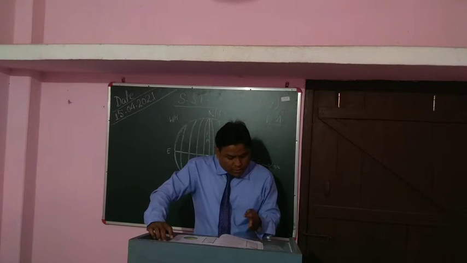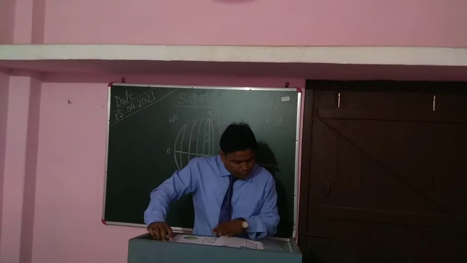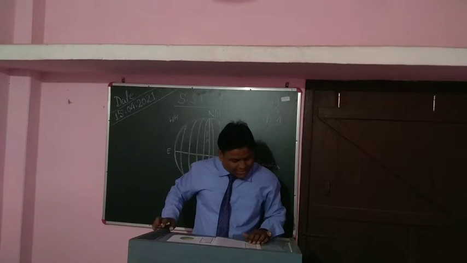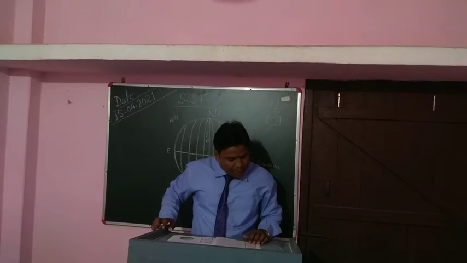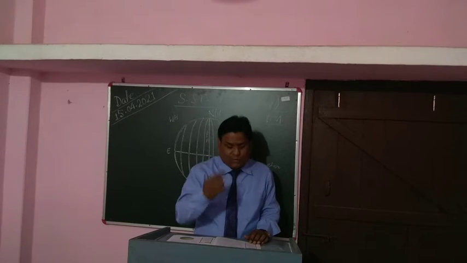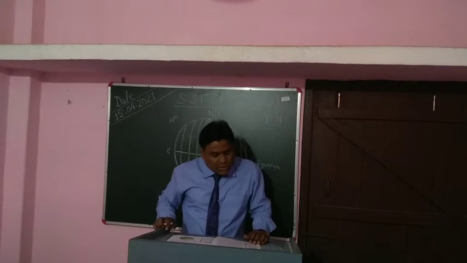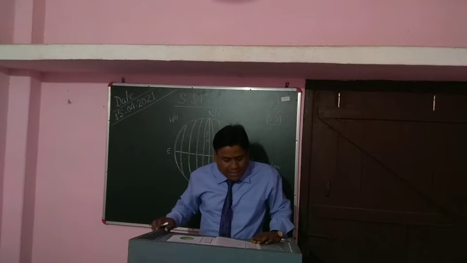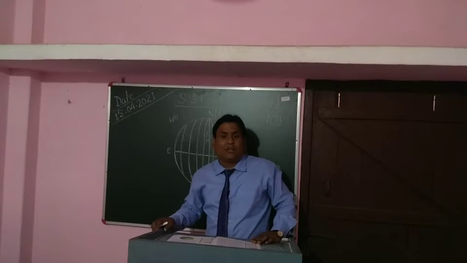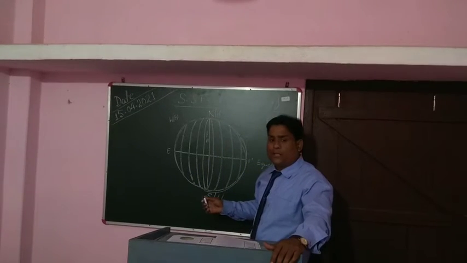So they divide the globe into 360 degrees: 180 eastward, 180 westward. The meridians to the east of the prime meridian are numbered as east meridians, and towards the west they are known as west meridians.